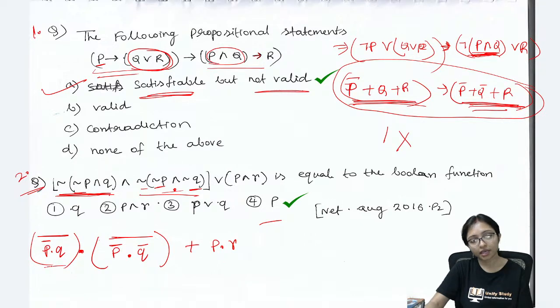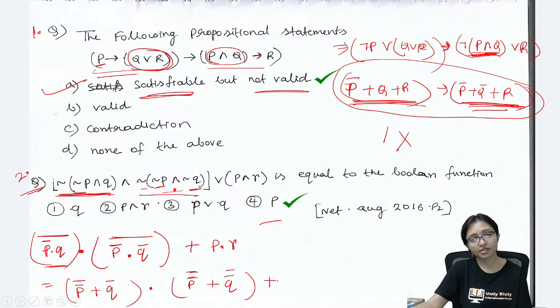Now again I can use De Morgan's law here. Using De Morgan's law I can write it as P double bar plus Q bar. Then I can write this dot again. This one is P double bar plus Q double bar. Then here is the plus.